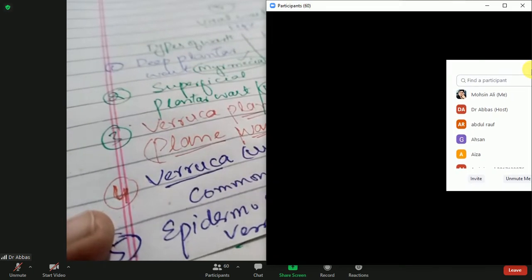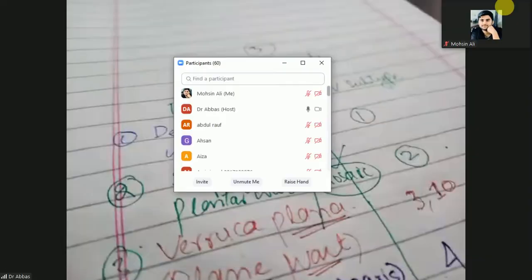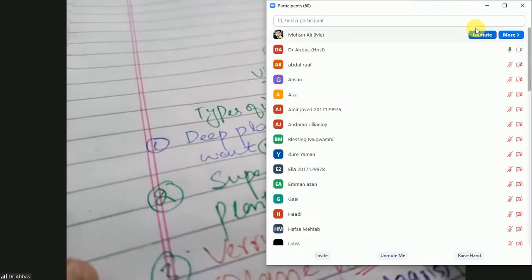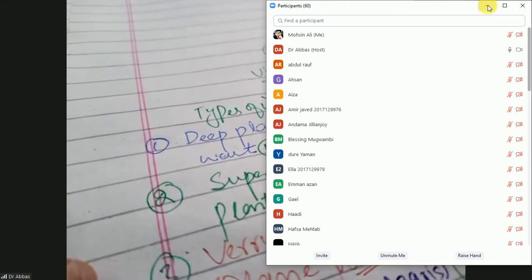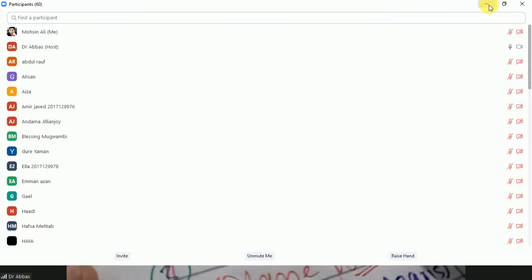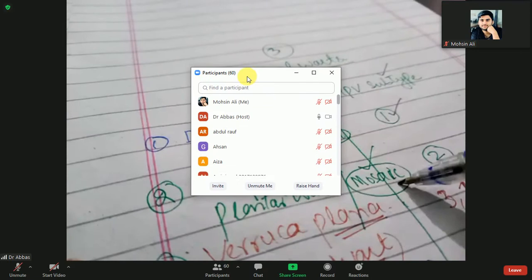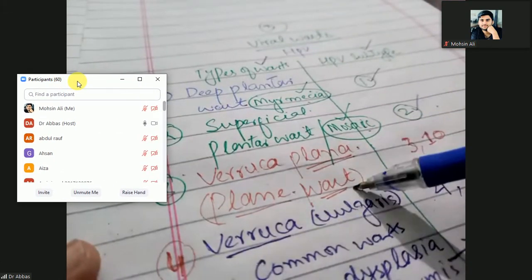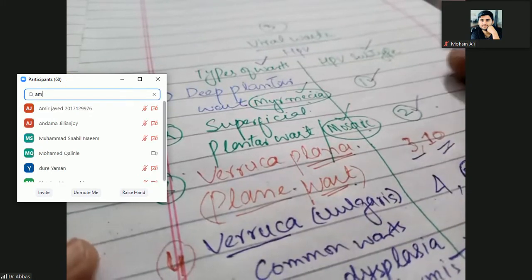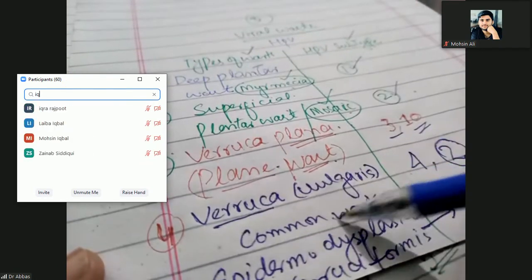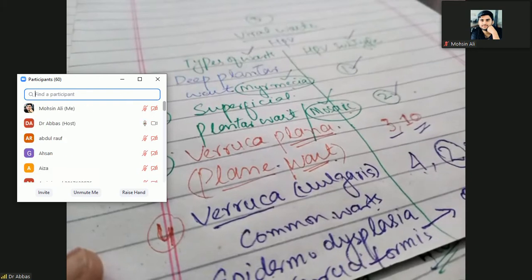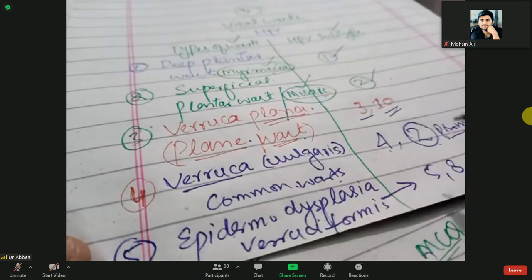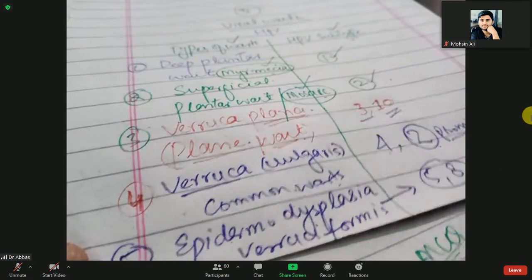So let's again discuss the types of wart and subtypes of HPV. Deep plantar wart is myrmecia, subtype 1. Superficial plantar wart is the mosaic wart, subtype 2. Verruca plana is the plain wart, subtypes 3 and 10. Verruca vulgaris is the common wart, 4 and 2. Most commonly 2 is prominent. And epidermodysplasia verruciformis is 5 and 8.